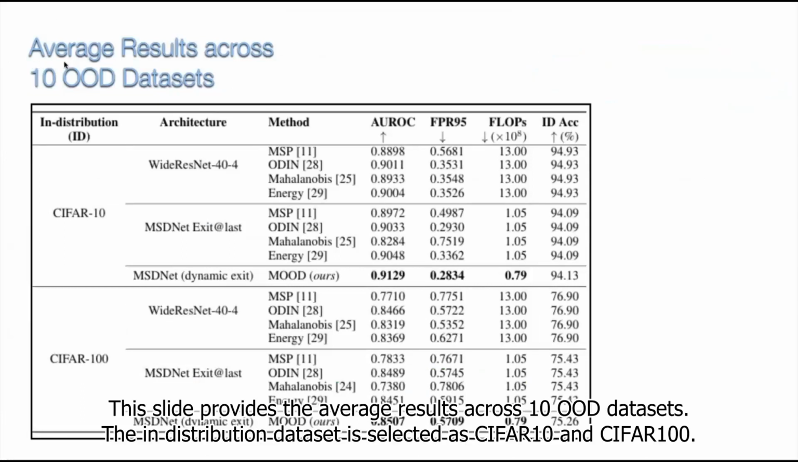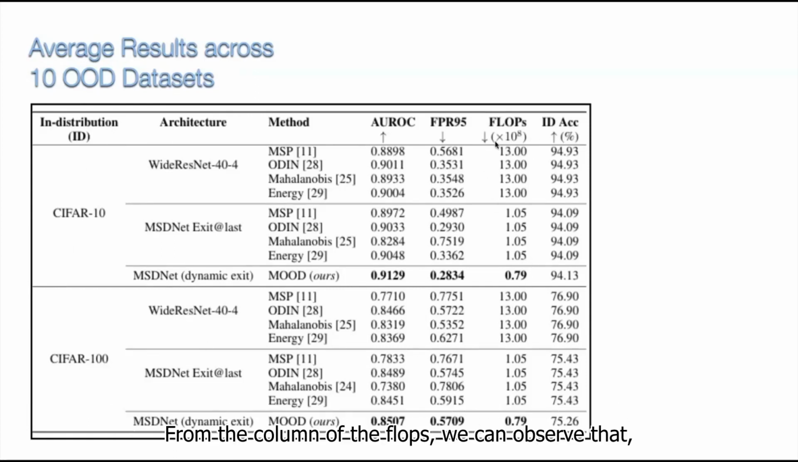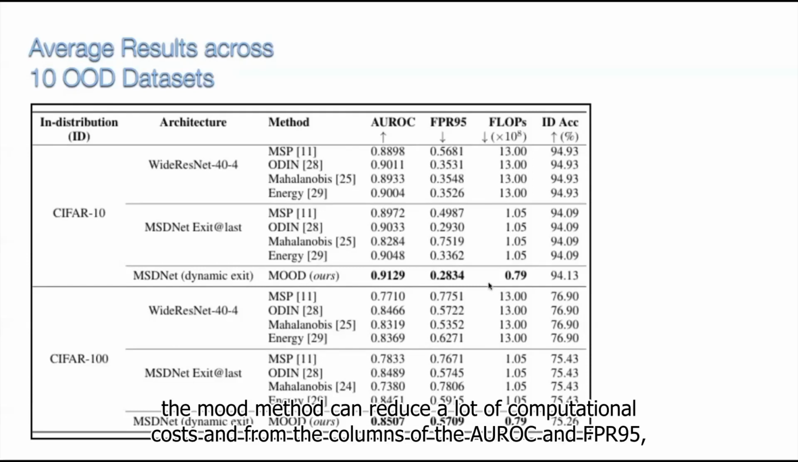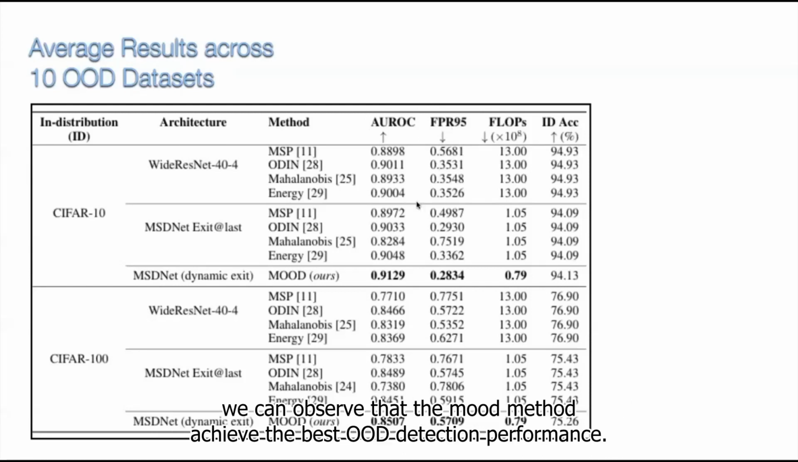This slide provides the average results across 10 OOD datasets. The in-distribution dataset is selected as CIFAR10 and CIFAR100. From the column of the FLOPs, we can observe that the MOOD method can reduce a lot of computational cost. And from the columns of the AUROC and FPR95, we can observe that the MOOD method achieved the best out-of-distribution detection performance.